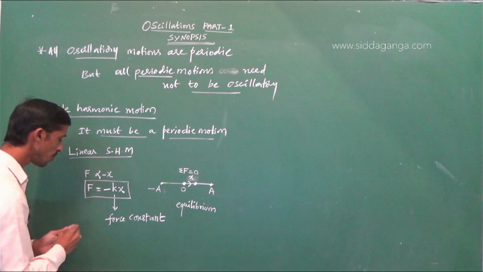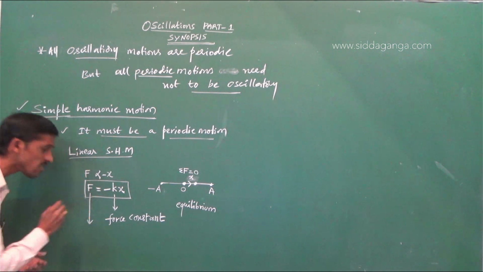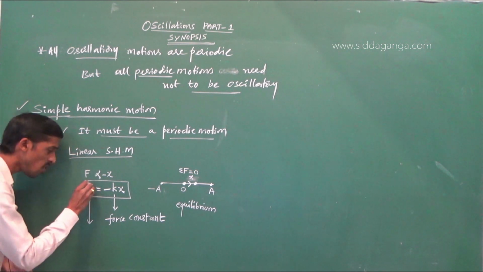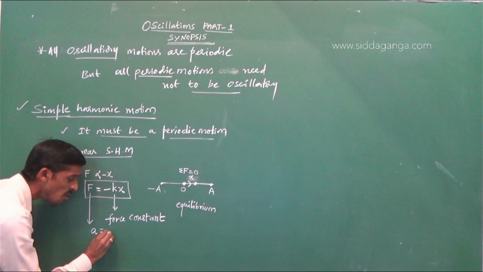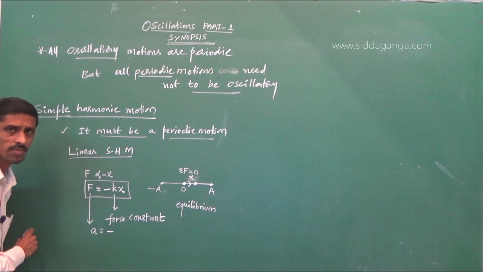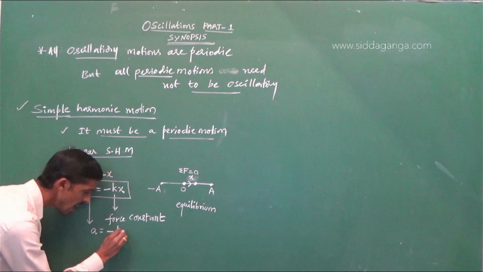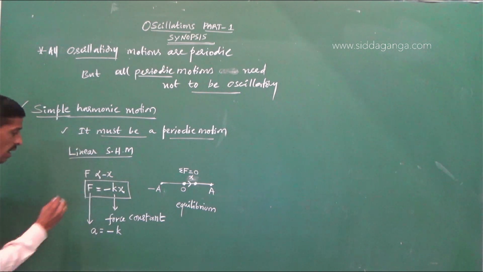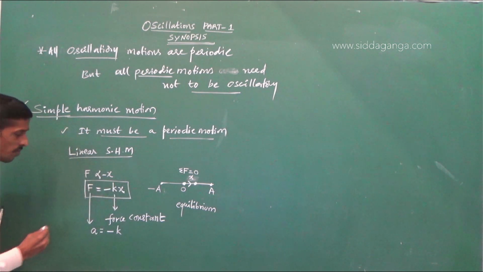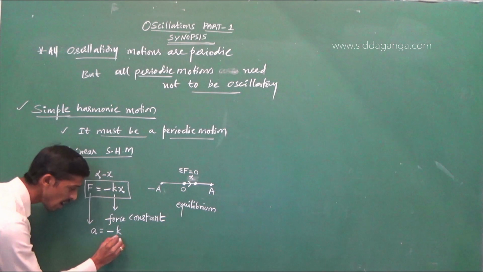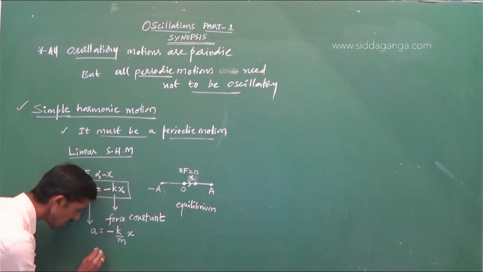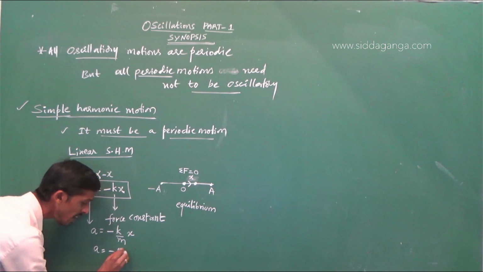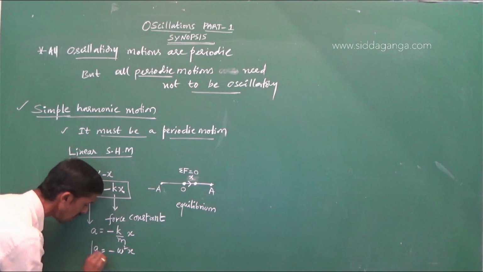The same statement you can also say in another form, as force is equal to mass into acceleration. F is equal to minus kx, F is equal to ma, so A is equal to minus k by m into x. So A is equal to minus omega square x.